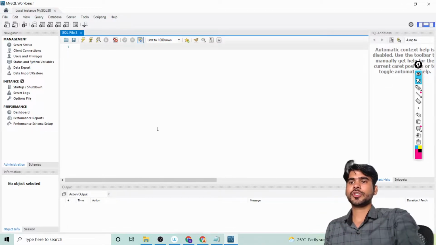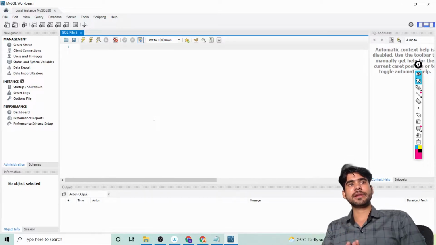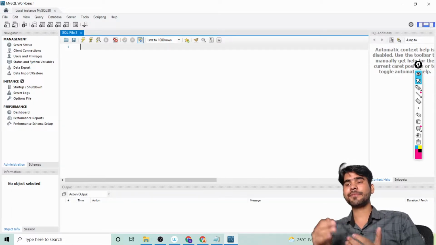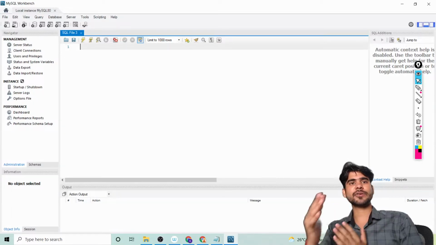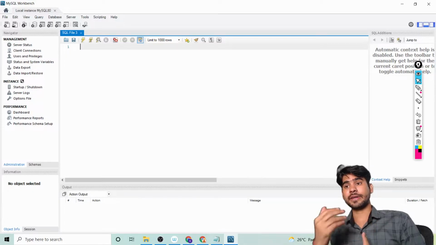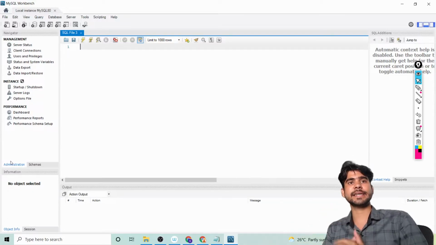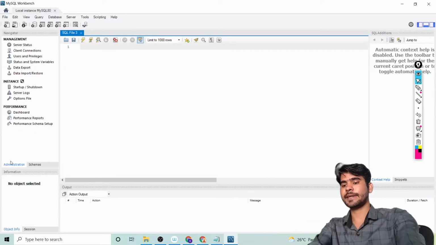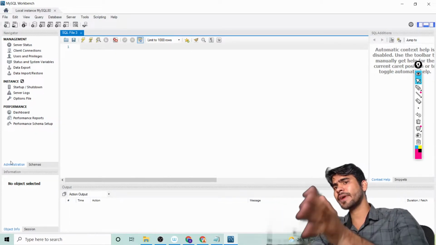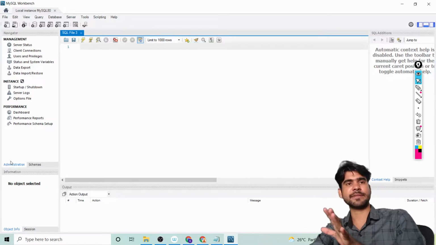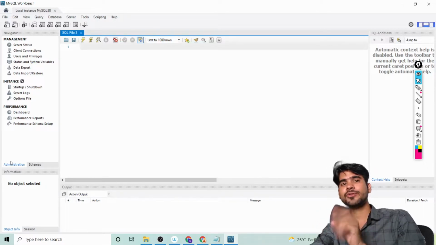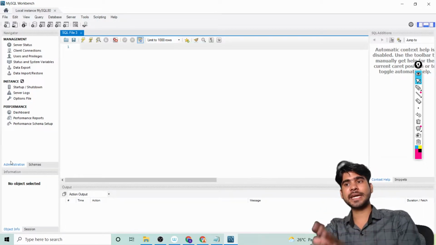So first of all, let's check how to create a database. But before creating a database, guys, let's first check how many databases are available in our SQL server.